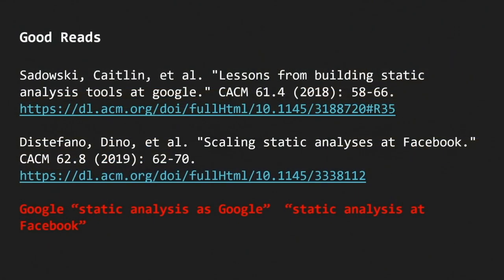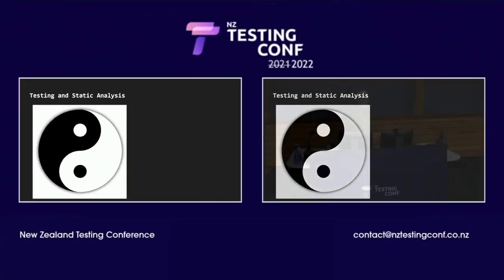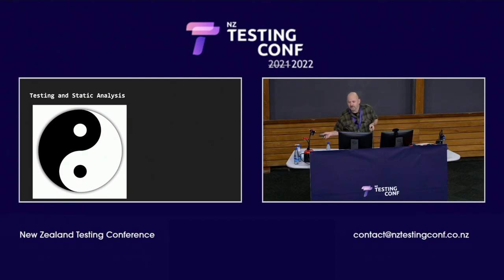In my title, I mentioned Big Tech is using this, and of course you won't be able to write down those URLs, but if you just Google for static analysis at Google and static analysis at Facebook, you'll find two really good articles. They are not very technical, they are more managerial, and they will provide some further insights. So testing and static analysis really go nicely hand in hand. That is my overall message.